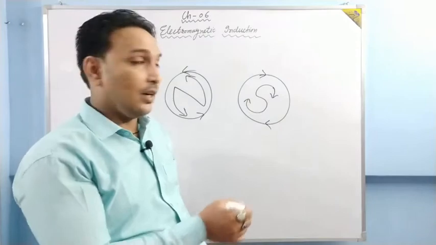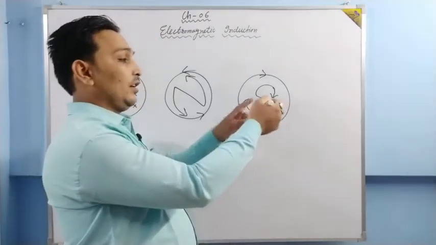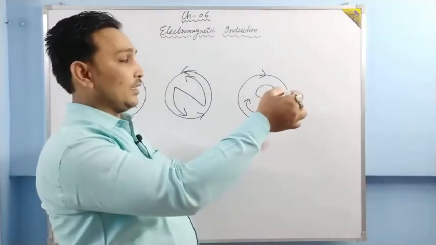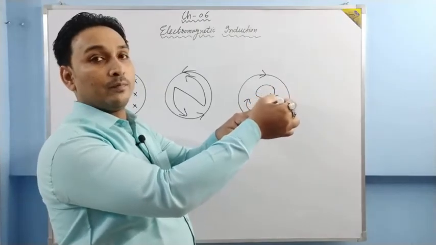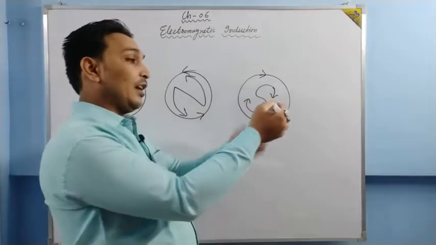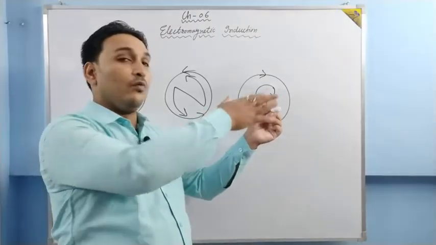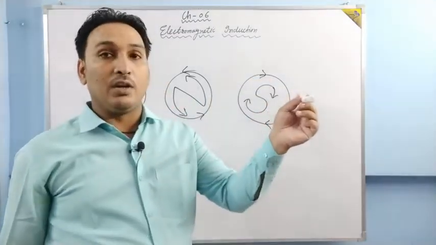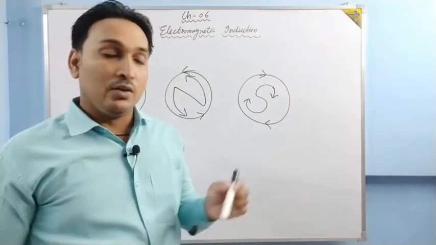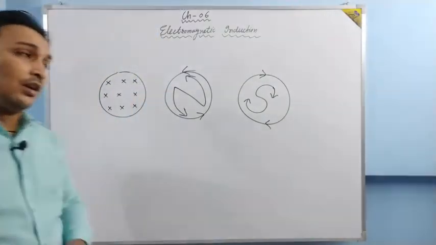Are you able to understand? If it develops a south pole and here it is the north pole and it is moving away, then the south pole will attract the north pole. It will attract this magnet towards itself. And if we want this to move away, then we have to perform work against this attraction force. Then every time when there is an induced current, what we have to do?